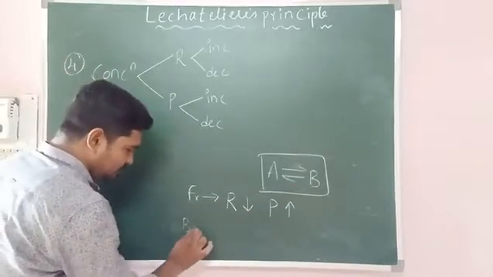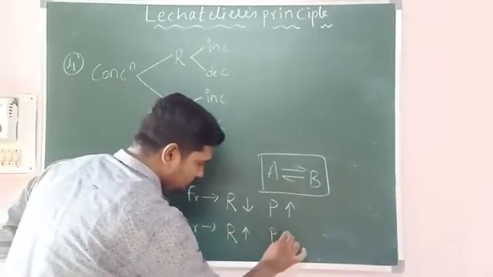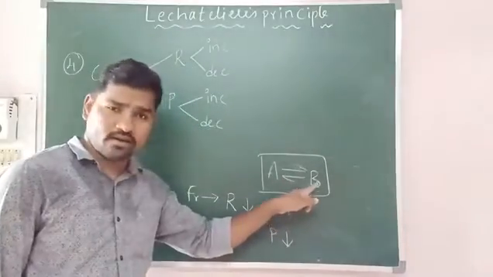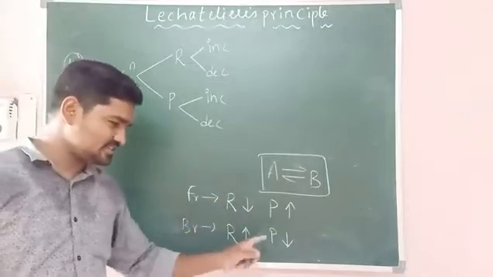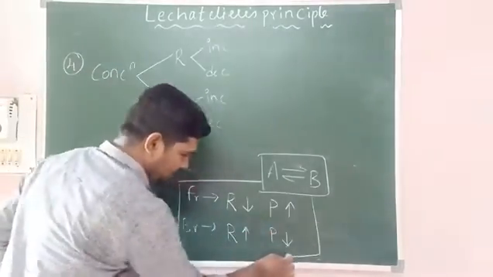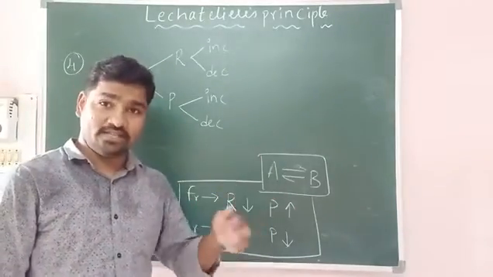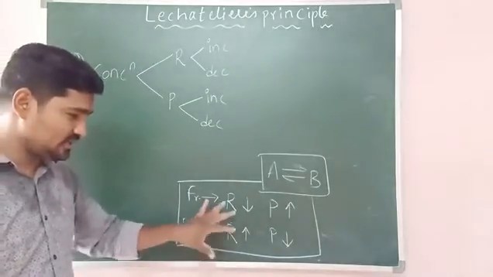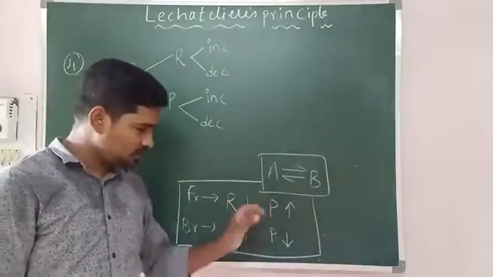And in the backward direction, reactants will be increasing and products will be decreasing. Are you following? Why? Because in the backward direction, these products will be used up and reactants will be formed. So that's why reactants increase and products decrease. And this funda will be used for all the reactions, right? Because pressure and temperature depend upon the equation, but for concentration, this remains the same for all the equations. Whatever equation you take which is in equilibrium, you can use this relation.